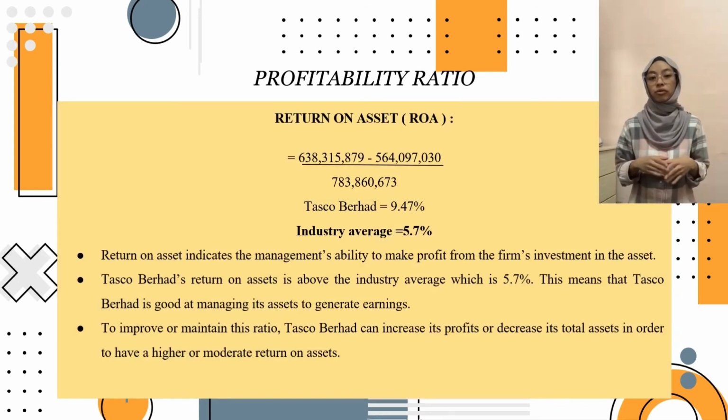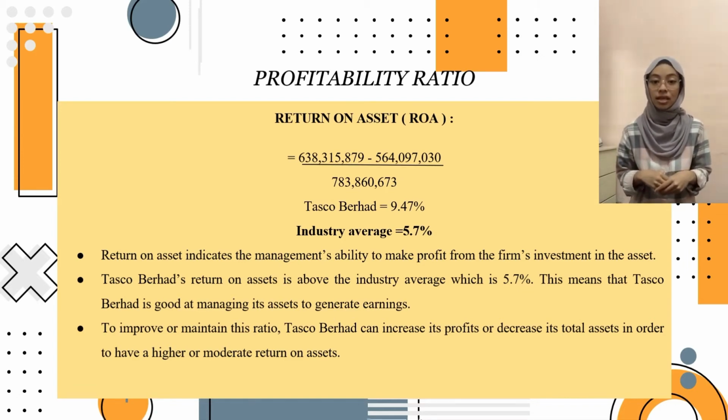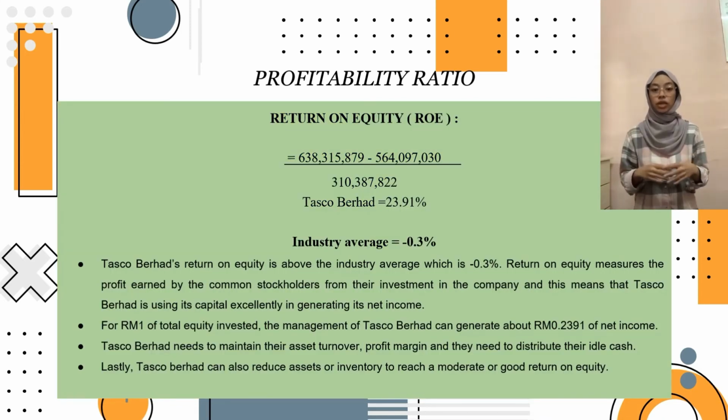The second last of profitability ratio is return on asset, which indicates the management's ability to make profit from the firm's investment in asset. Tasco Berhad incurred 9.47% return on asset, which is higher than the industry average of 5.7%. This means the company is good at managing their asset to generate earnings because they are able to generate RM0.0947 of net income for every RM1 of total asset invested. To maintain this ratio, Tasco Berhad can increase its total asset in order to have a higher or moderate return on asset.